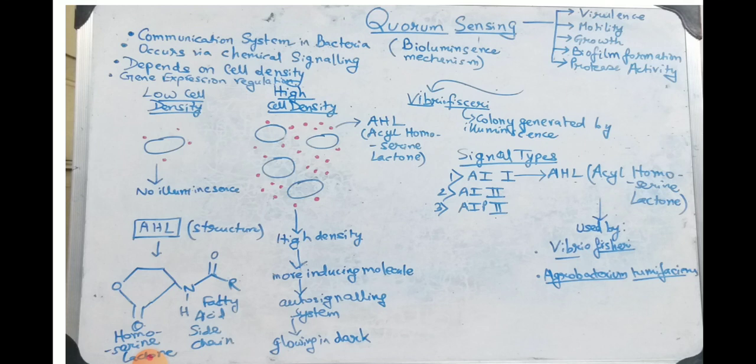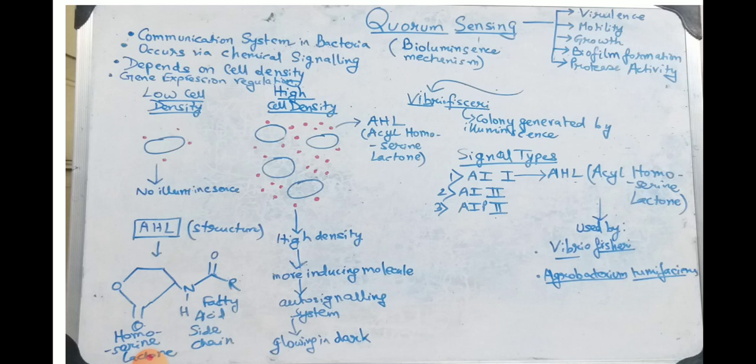Now, how does this interaction take place? This interaction takes place via chemical signaling. One bacterial cell gives out some chemical signal which is perceived by the other bacterial cells, and in this way they interact with each other. So, there is chemical signaling involved over here. Now, it depends on cell density. The most important thing that plays a role over here is cell density. Depending on the cell density, quorum sensing will occur.